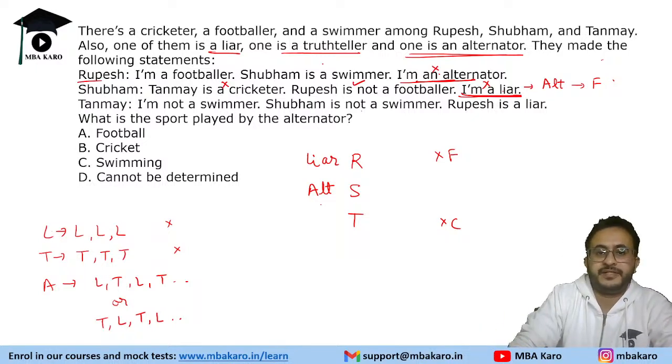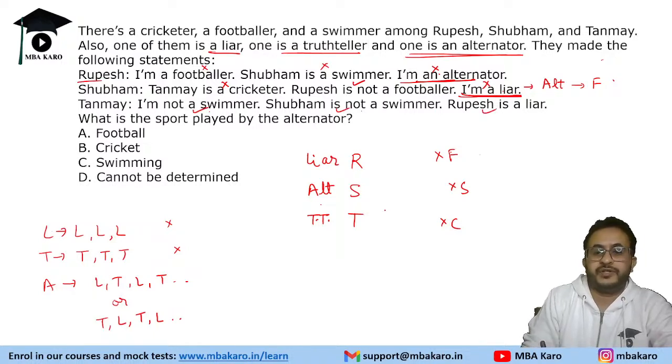So all his statements will be wrong: he's not a footballer, Shubham is not a swimmer, and he's not an alternator. So Tanmay will be the truth teller and all his statements will be true. I am not a swimmer, so he is not a swimmer. He is not a swimmer and not a cricketer, so Tanmay will be a footballer.